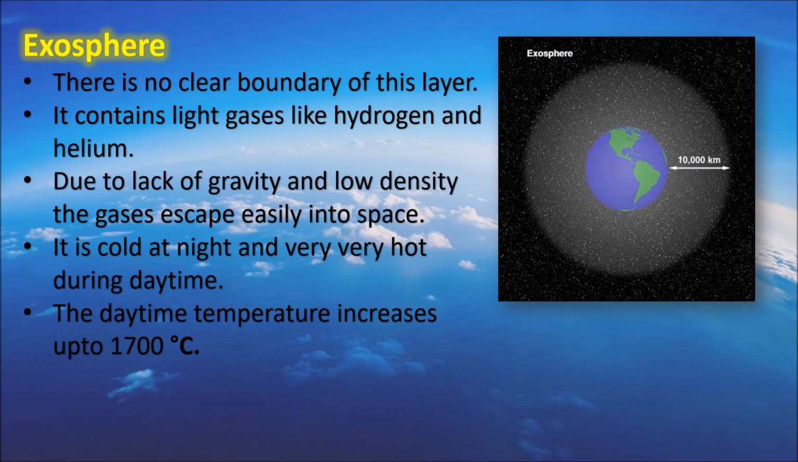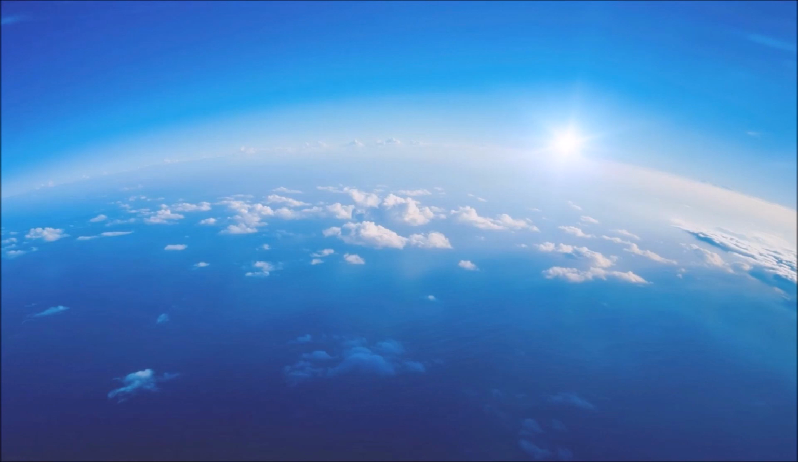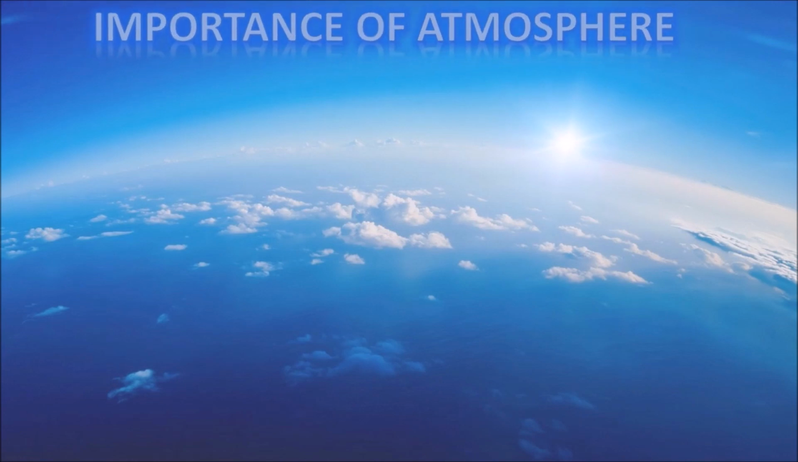It is colder at night and very hot during daytime. But in general, the temperature of daytime increases up to 1700 degrees Celsius in this layer. So, this is all about 5 layers of atmosphere. Children, now we will discuss about the importance of atmosphere.